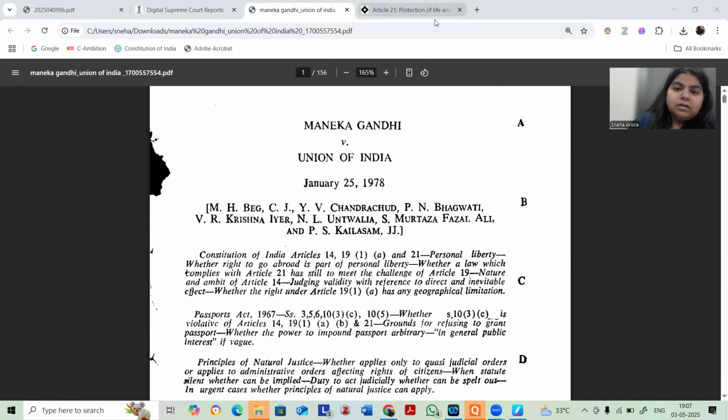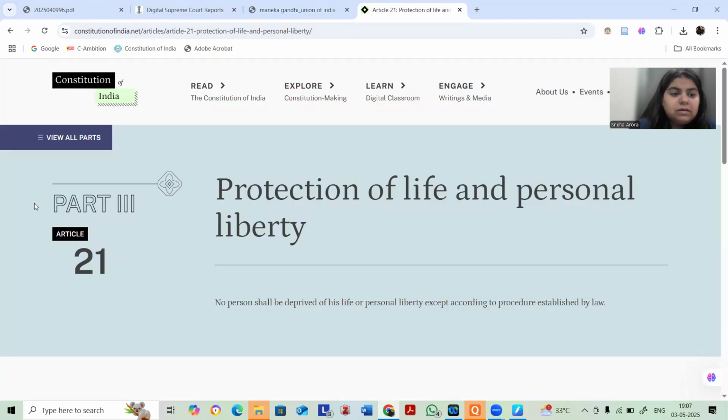Yes, Justice Fazal Ali is there. He is also there in AK Gopalan, and Justice Fazal Ali is looking at Article 32. He is looking at Article 21 in AK Gopalan as well. And he is giving a minority verdict that this term procedure established by law in Article 21 needs to be looked at as a procedure which is just, equitable, and fair.